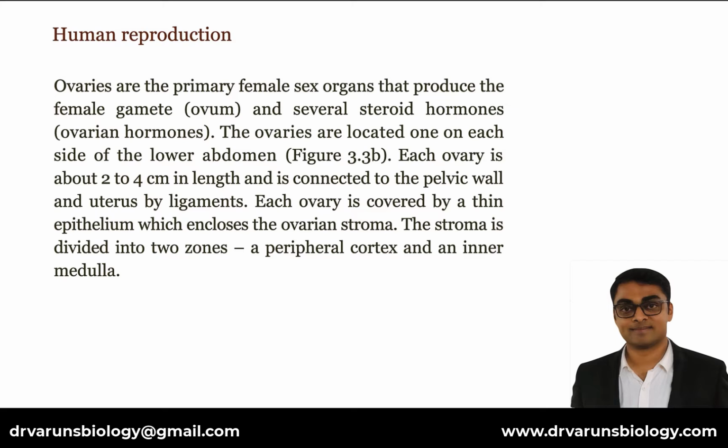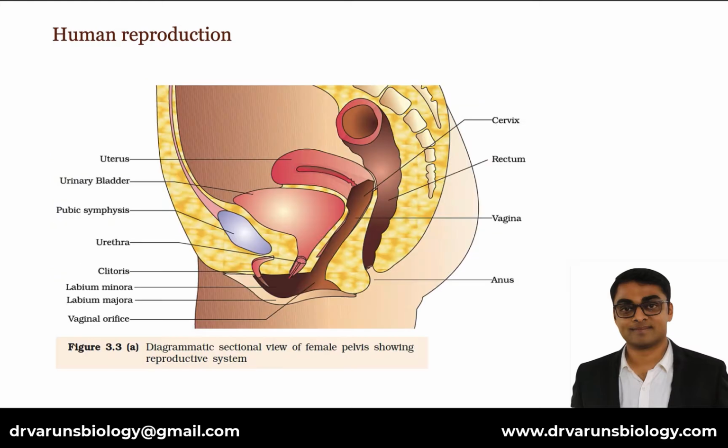Ovaries are the primary female sex organs that produce the female gamete, which is ovum, and several steroid hormones called ovarian hormones. The ovaries are located one on each side of the lower abdomen. Each ovary is about 2 to 4 cm in length and is connected to the pelvic wall and uterus by ligaments. Each ovary is covered by a thin epithelium which encloses the ovarian stroma. The stroma is divided into two zones, a peripheral cortex and an inner medulla.